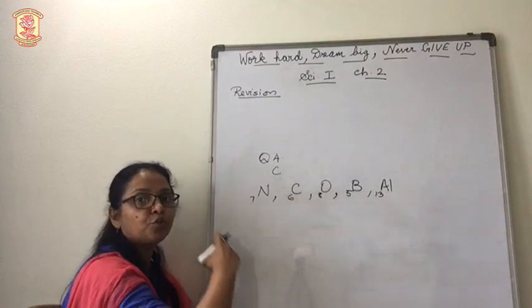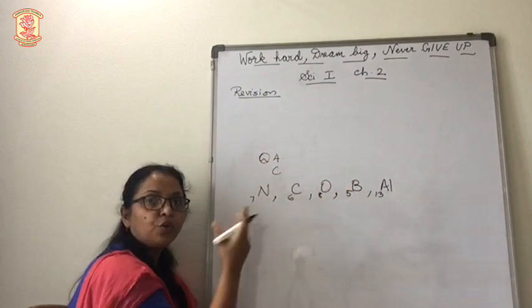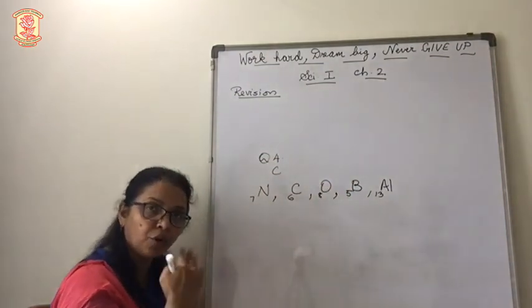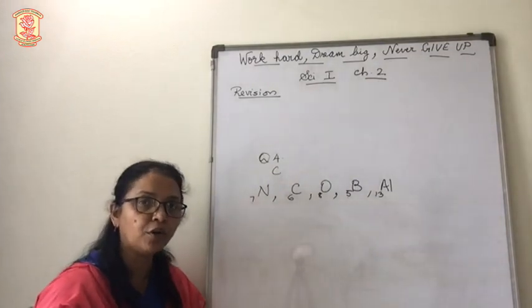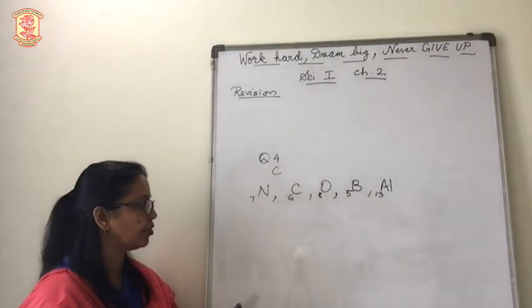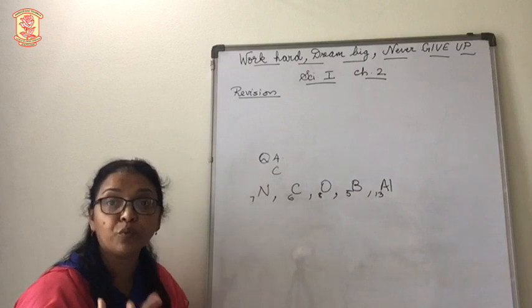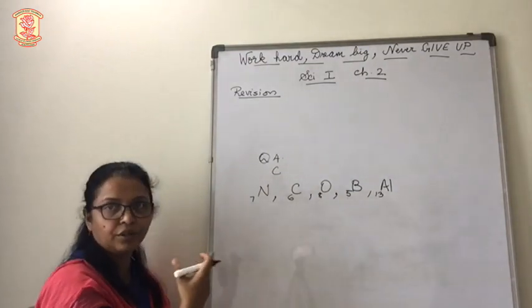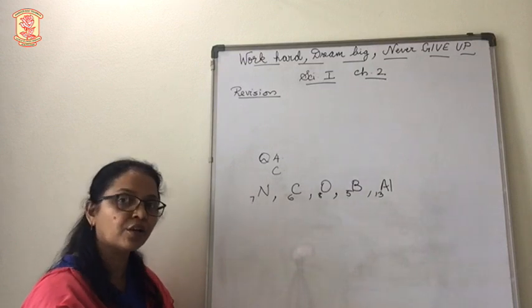The atom towards the right hand side. Whichever atom is towards the right hand side will be more electronegative, because that will be more non-metallic in characteristic. So to find out which is more towards the right hand side, we need to write down the electronic configuration.